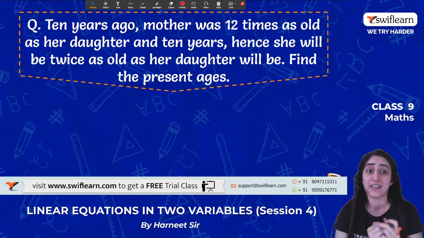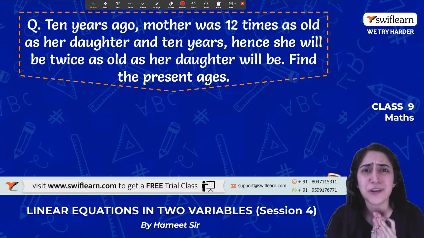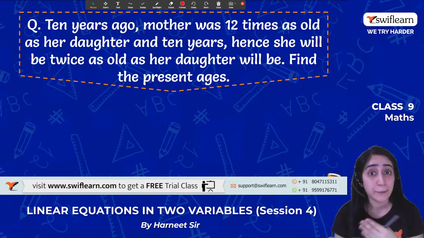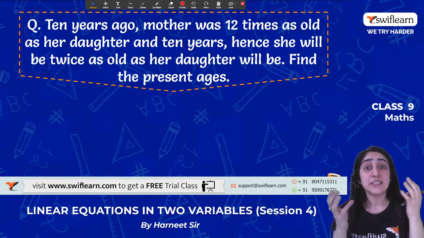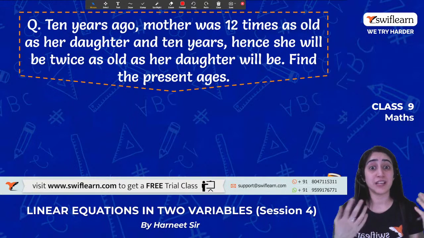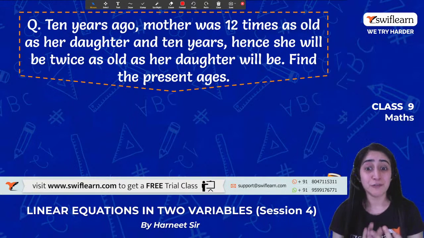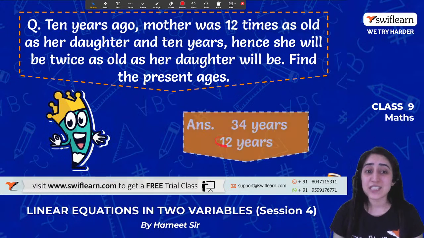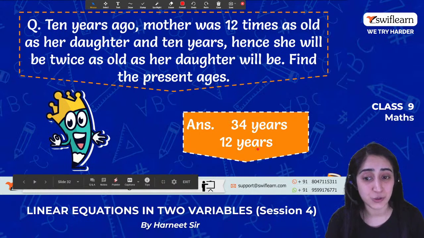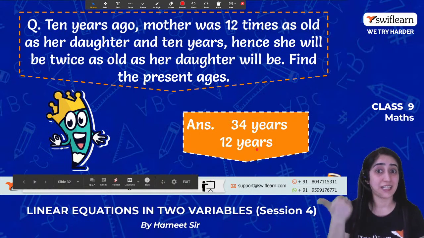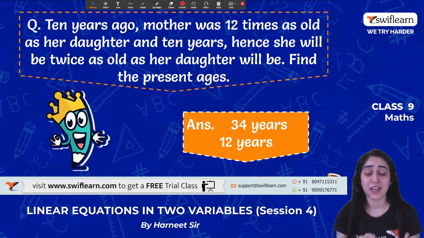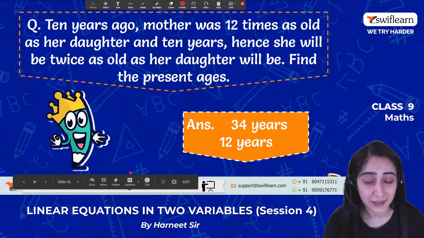So I will not tell the equation right now, whereas I'll read the comments and I'll ask you to solve it and give me the answers. So don't think that we are not reading your comments. We as teachers, whoever is coming to this platform, go back to the video, read your comments, and see how each child is performing. That is important for us, right? We want our students to study with us. We want them to learn with us. So the answer will be 34 years and 12 years. So let's see who all can do it and give a thumbs up to us that yes ma'am, we were able to figure out the equation. All right, so I've given you some hint. Let's see who all can do that.